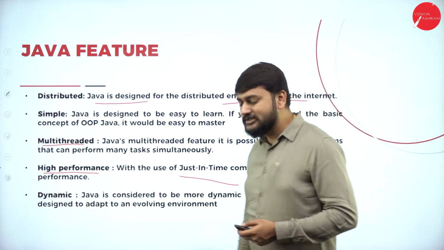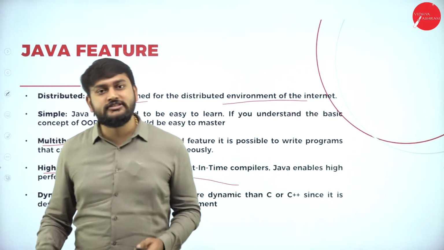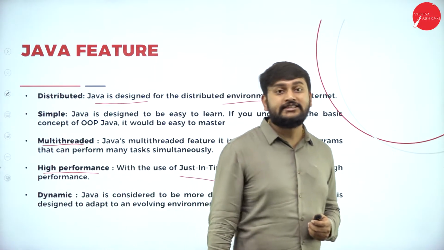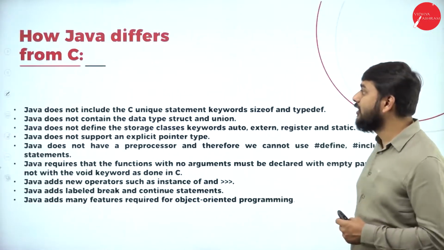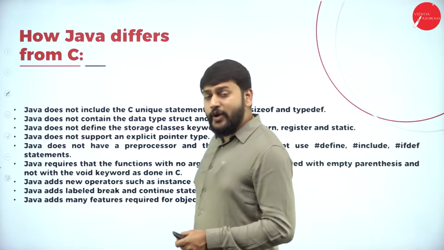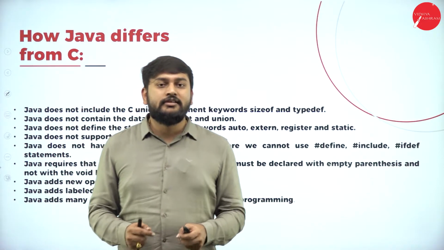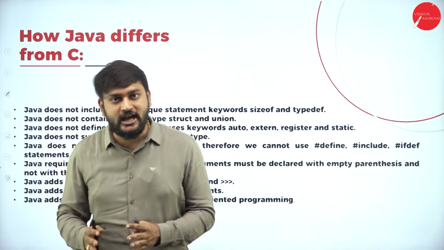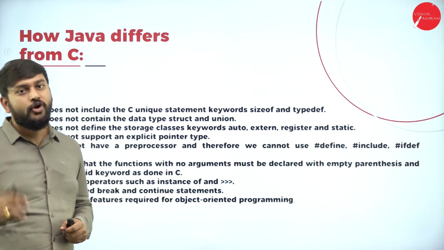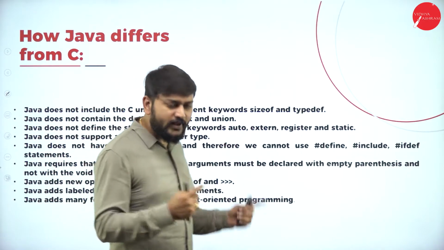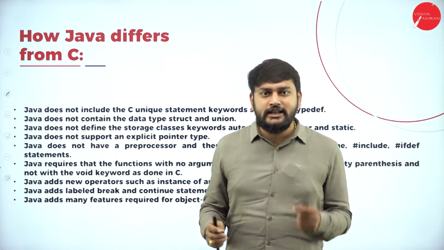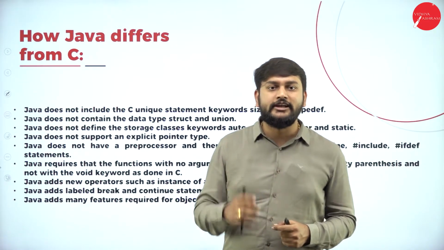So my dear students, these are the different features that we have with Java. All right. Moving on to the next concept with respect to Java, that is how Java is different from C. It is very important that we understand the exact difference between Java and C. Those who have studied the C programming language will be able to understand this difference very easily. Let me make it very simple and easy. Let me explain each and every point in detail with all of you.